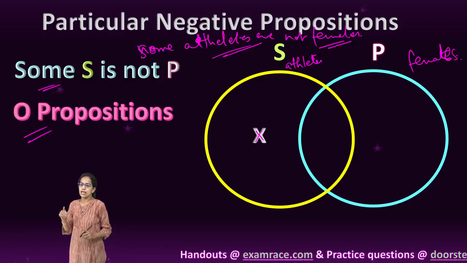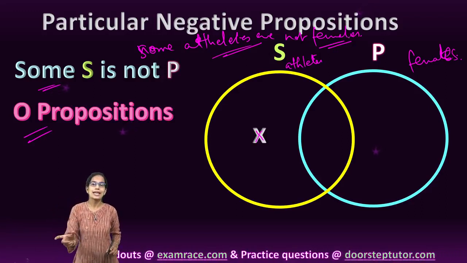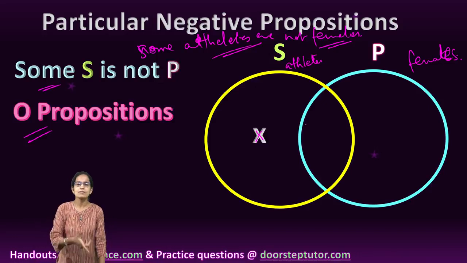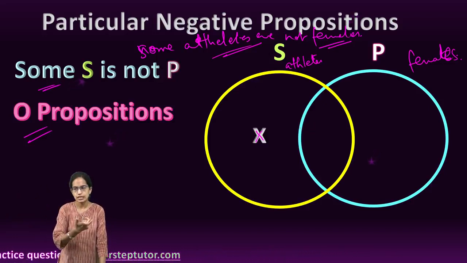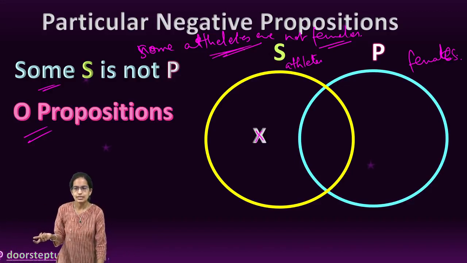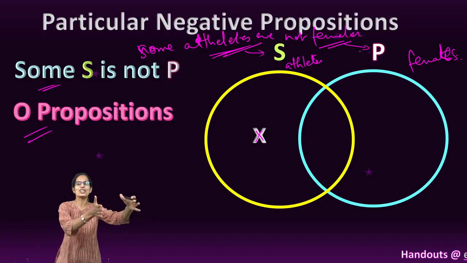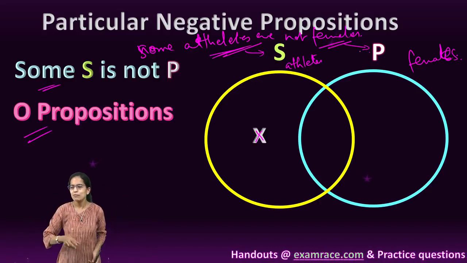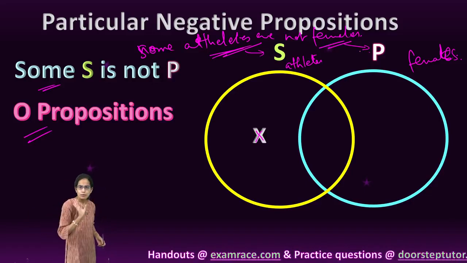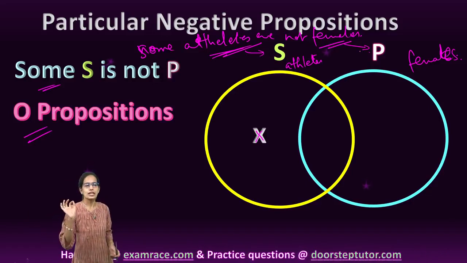And this is how we explain some S is not P. So S and P, as we have discussed in our class on logic, explain subject and predicate. Here, athletes is S and female is P, the predicate. We are sorry to discuss it towards the end of the lecture, but yes, those are S and P. Now these are O propositions, which is the particular negative proposition.